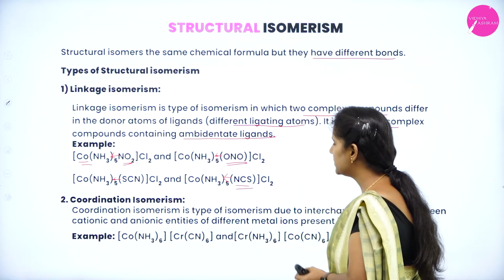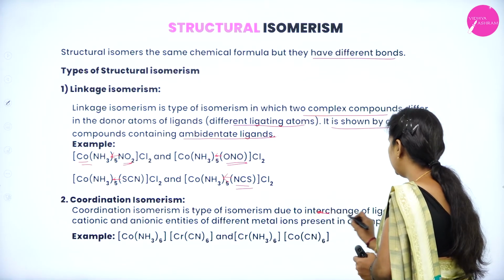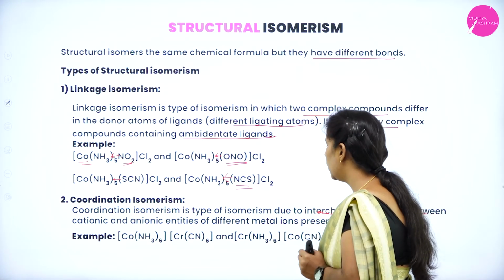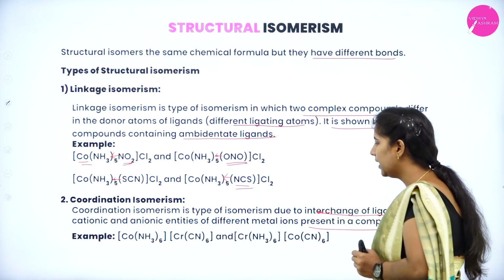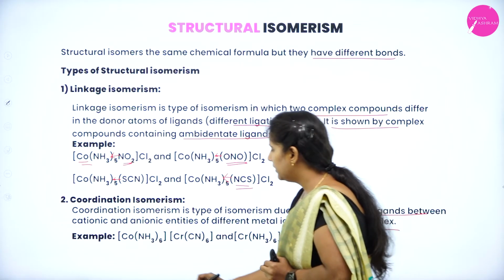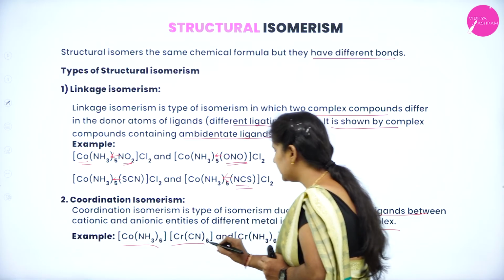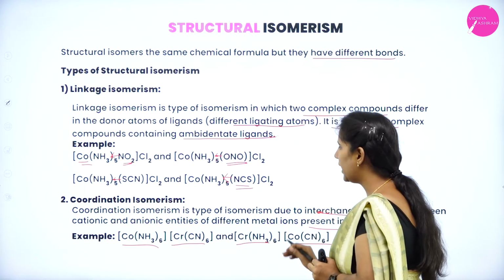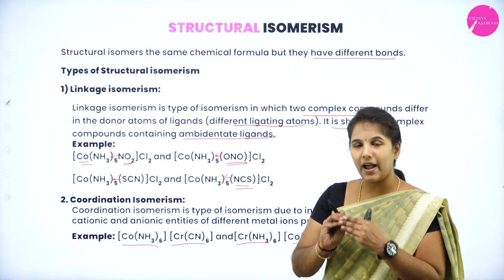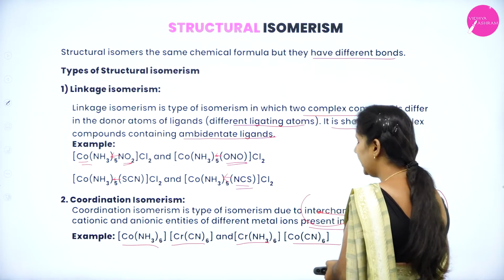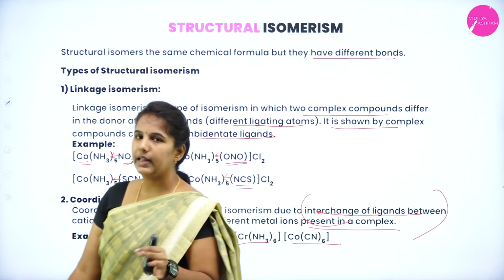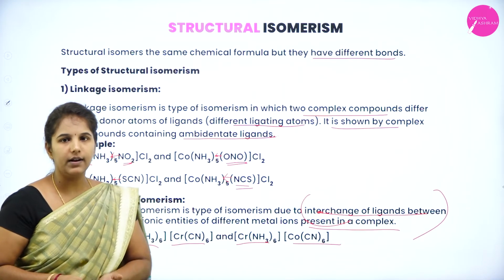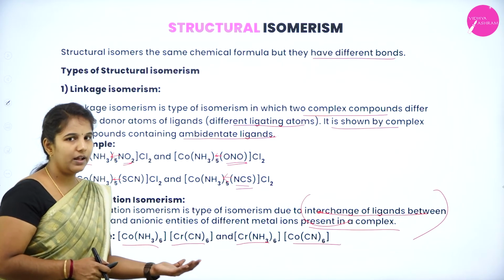Coordination isomerism is a type of isomerism due to the inter-exchange of ligands between the cationic and anionic entities of the different metal ions present in complexes. Here you can see that this is my cationic complex and this is my anionic complex. Again this is my cationic complex and anionic complex. So this kind of isomerism is always formed due to the interchange between the cationic entity and the anionic entity and results in the formation of what? Coordination isomers. So hope you understood with the example.